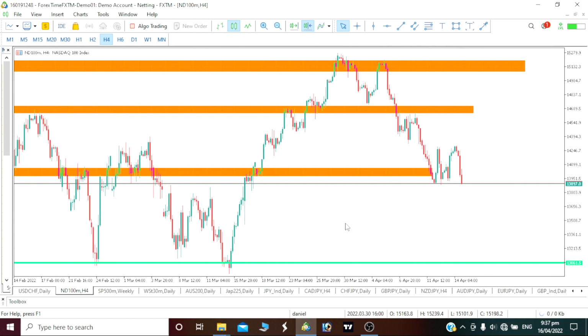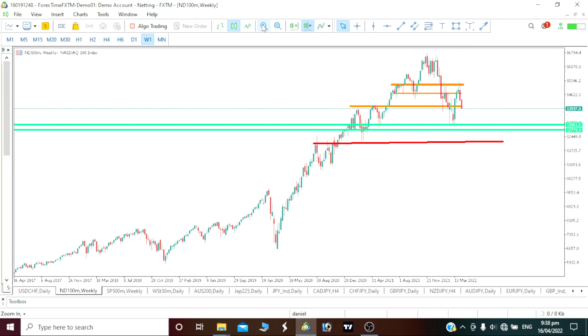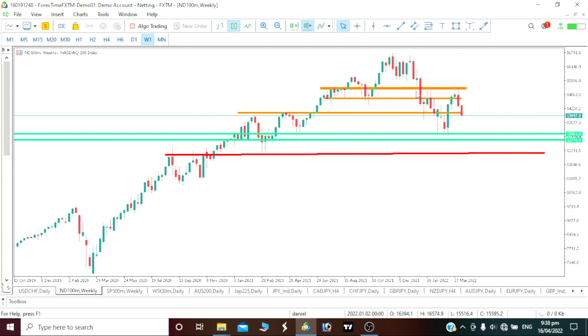So our analysis for this week is our Nasdaq, our S&P 500, our Wall Street, and probably our Nikkei 225. By the way, first one we have is our Nasdaq 100. Let's see on our weekly time frame. We can see that our price has actually been pushing down. We had that retracement. Definitely we should continue to see that push down on our Nasdaq 100.